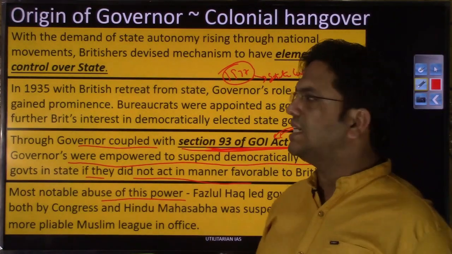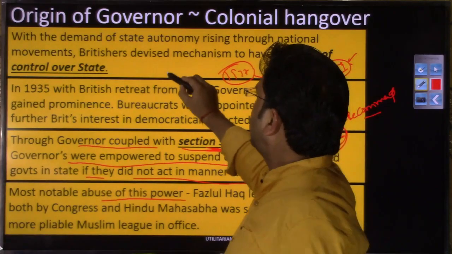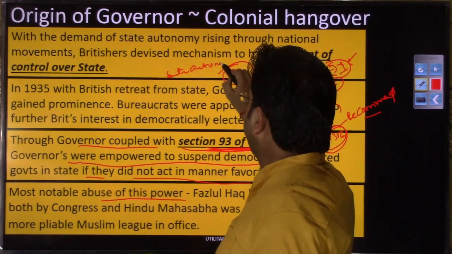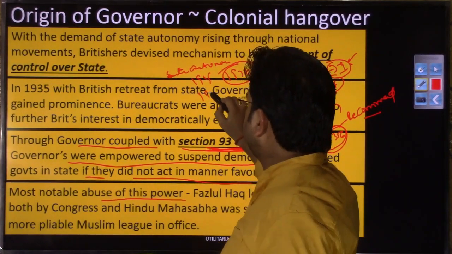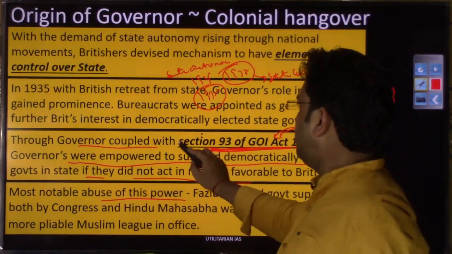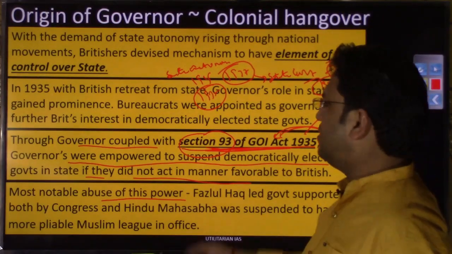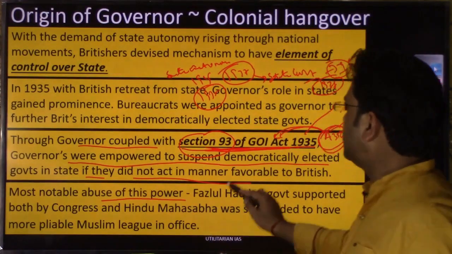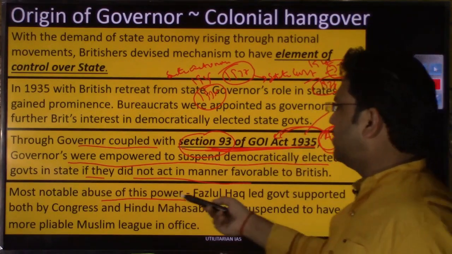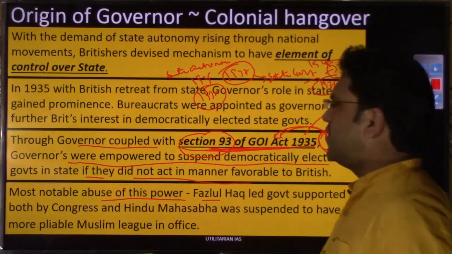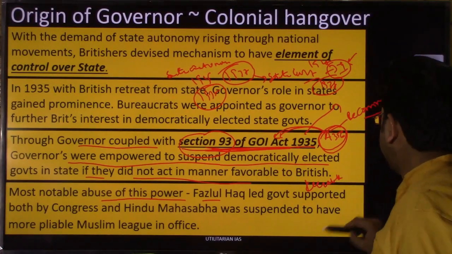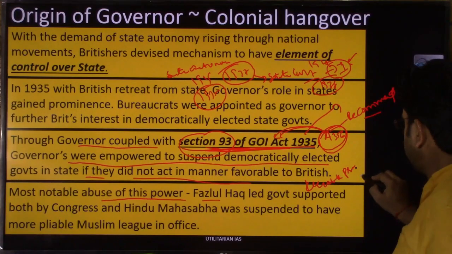So my point is that it is in these circumstances, to curtail the state autonomy you had been awarded through the 1919 Act and 1935 Act, that you had this governor, and he or she was equipped with these kinds of powers, right? Most notable abuse of this power, for three or four governments had already been suspended by 1938, came with the Fazlul Haq government. You had this Krishak Praja Party. In modern history, you will get to read about this Krishak Praja Party.